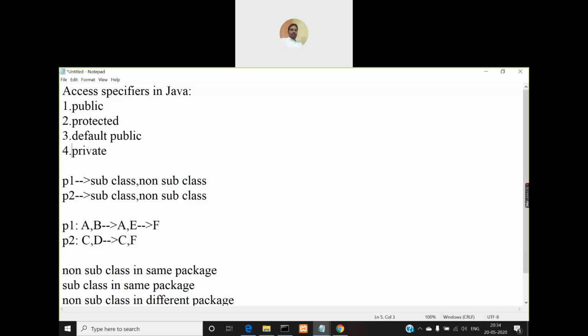So altogether you have four different access specifiers in Java.